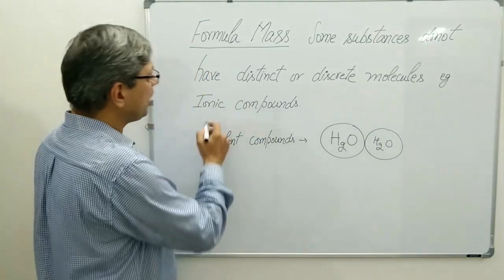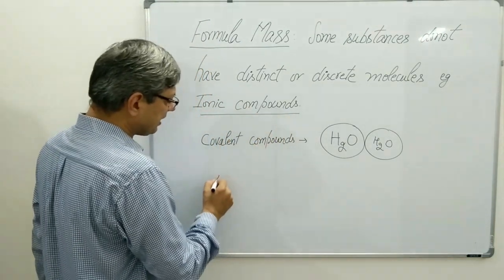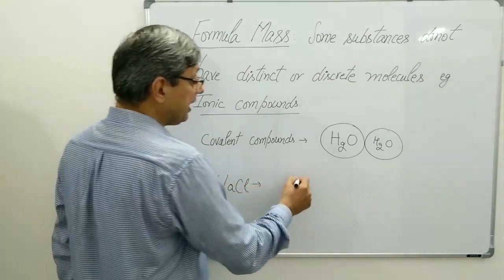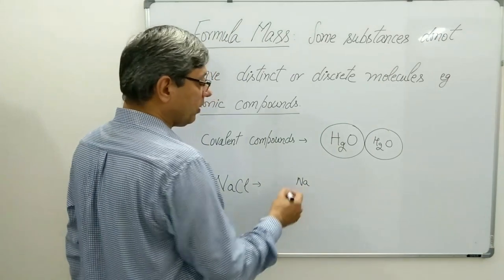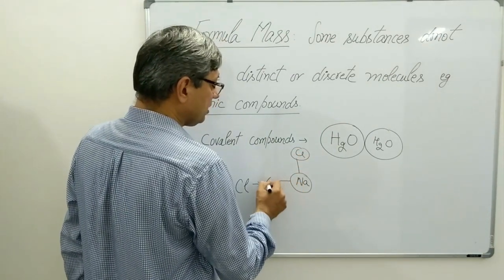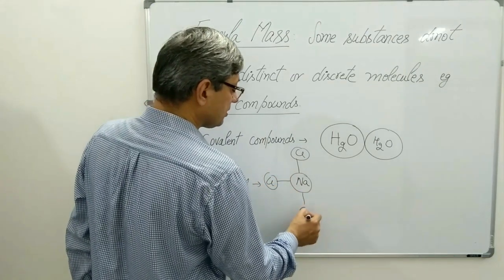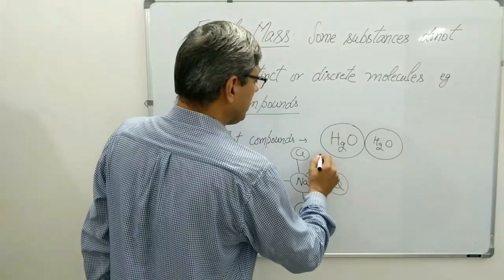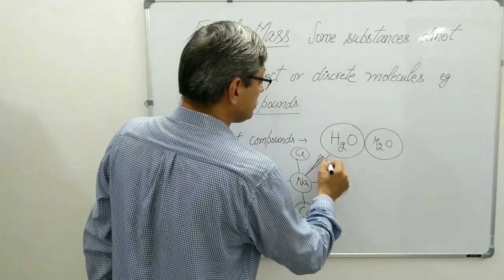In case of ionic compounds, let me take an example of NaCl. What happens is that a Na atom or ion is connected to 6 chlorine atoms, and that too in 3 dimensions.